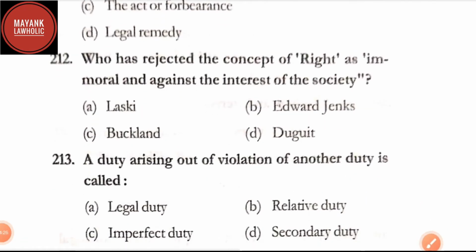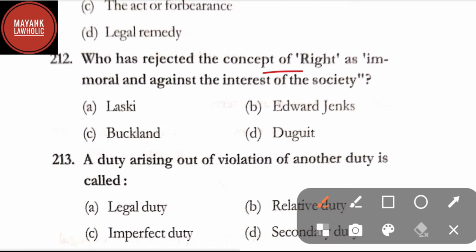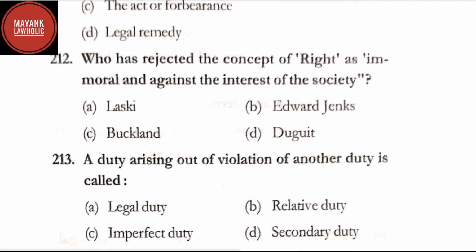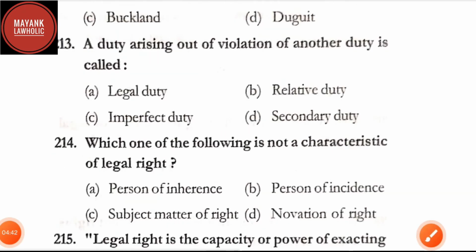Question number 212. Who has rejected the concept of right as immoral and against the interest of the society? Option A, Laski, option B, Edward Jenks, option C, Buckland, option D, Duguit. Here in question number 212, the correct answer is option D, that is Duguit.